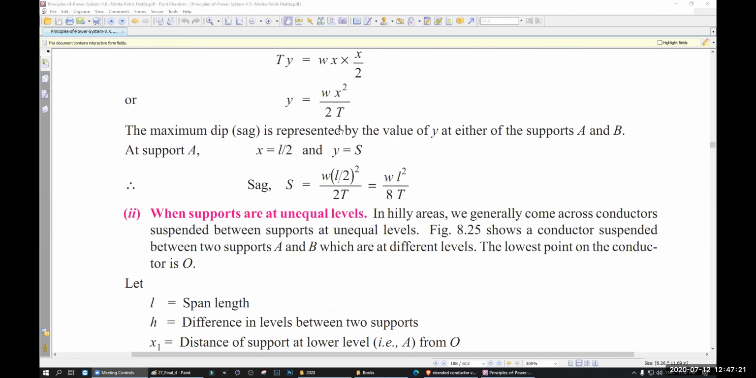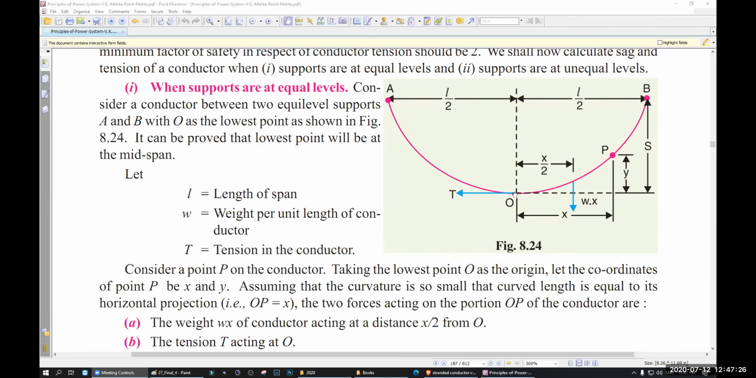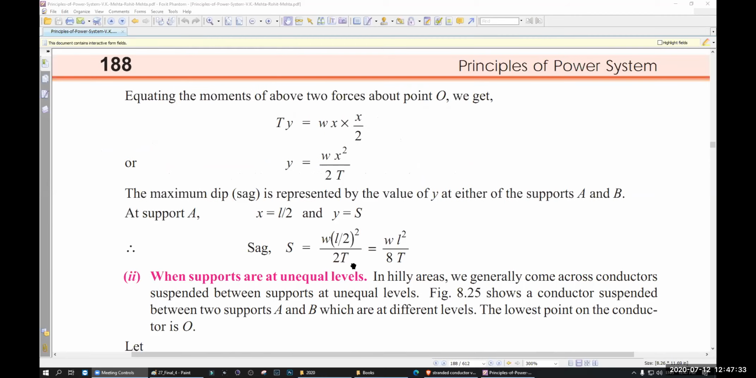Remember, previously it was 8T. Why? Because the sag occurs at the middle. That's why L by 2 was used. That became WL squared divided by 8T. Remember, the main formula is this one: Wx squared divided by 2T. But since your x is L by 2 in our equal sag, that becomes 8T. So S is equal to WL squared divided by 8T.